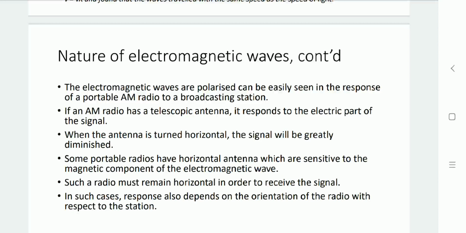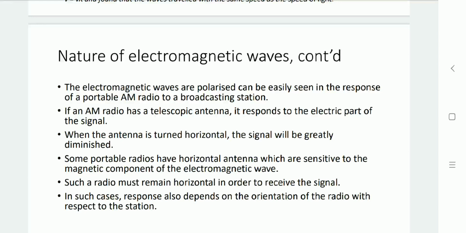If this antenna is oriented horizontally, then less signal can be received, and if it is oriented vertically, then larger signal strength can be received. If the antenna is horizontally oriented, then the magnetic component can be received, but it has less energy. So in general, our antennas are oriented vertically to receive the maximum electric field.